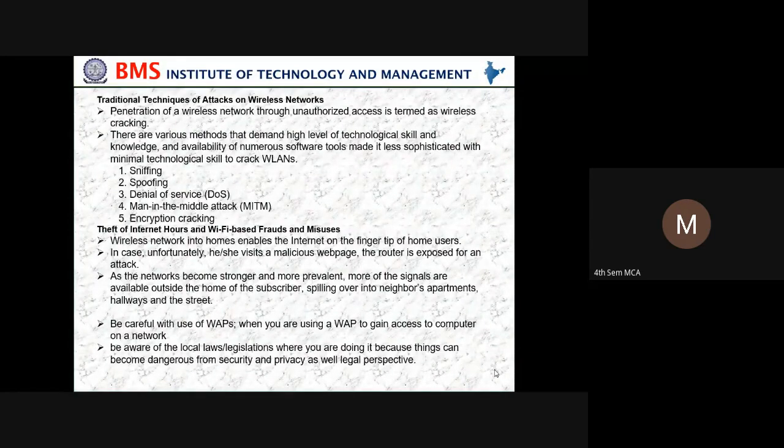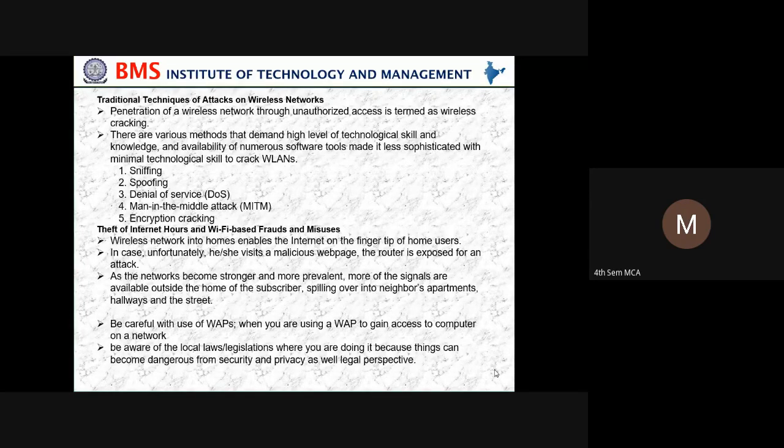Then the theft of internet hours, Wi-Fi based fraud and misuse. Wireless networks in homes put the internet at the fingertips of home users. In case, unfortunately, he or she visits a malicious web page, the router is exposed to an attack.